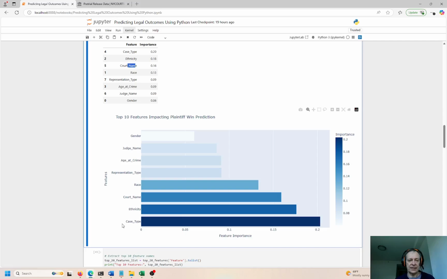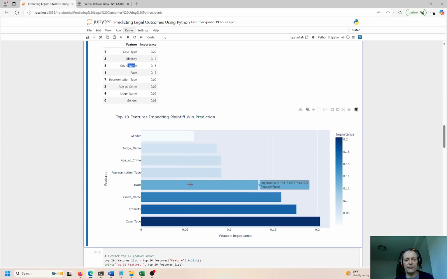So the case type, ethnicity, court name, representation, this is like 20%, this is 17, so that's 37%, and 15, 37 and 15, I don't know what the math is, 42% or something like that, probably 42, and then you add another 13.